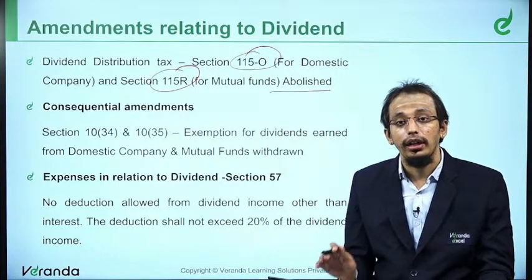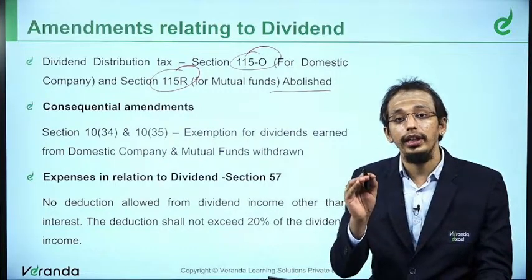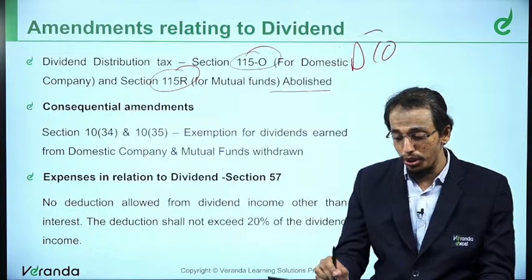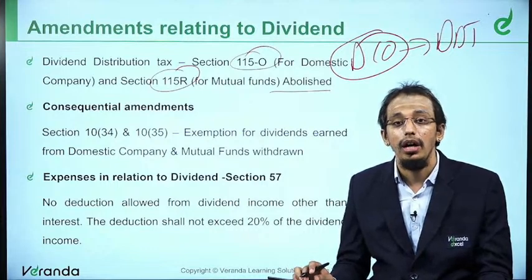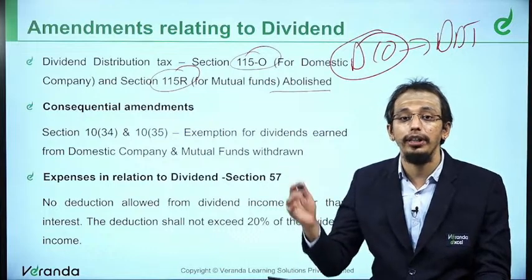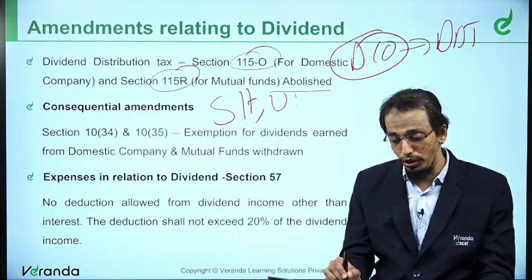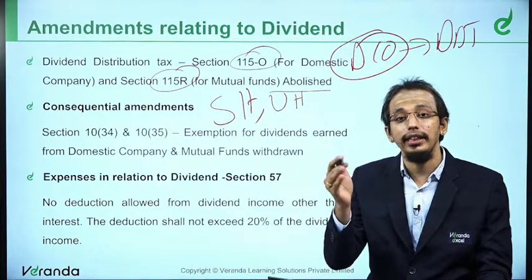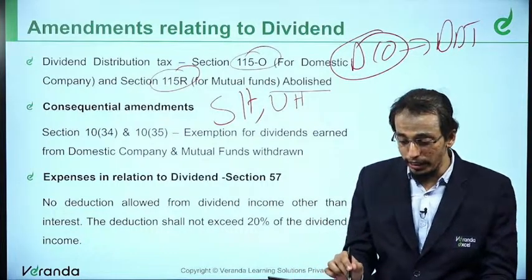That means till last year, when the dividends were distributed, the domestic company should pay a tax. We usually refer to it as dividend distribution tax. And once the dividend distribution tax is paid by the domestic company or by the mutual funds, in the hands of the shareholder or the unit holder, the income is exempt. What income? Dividend income.